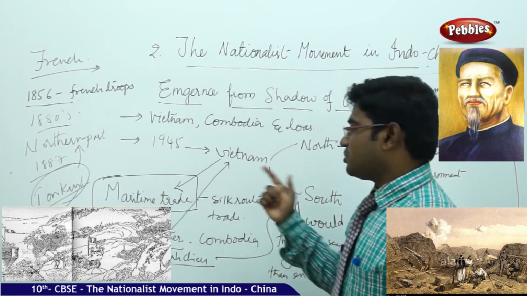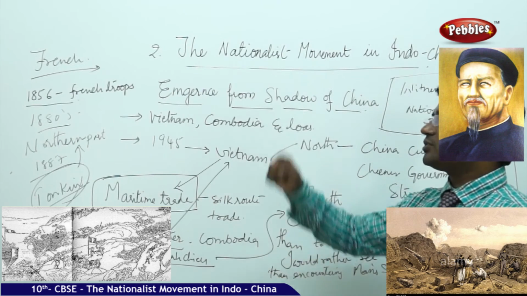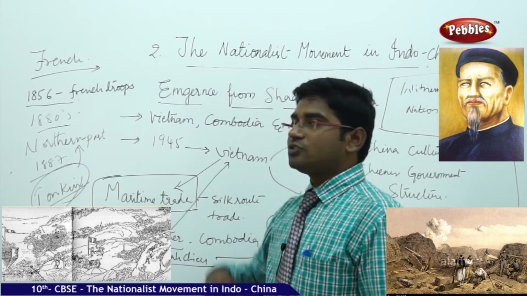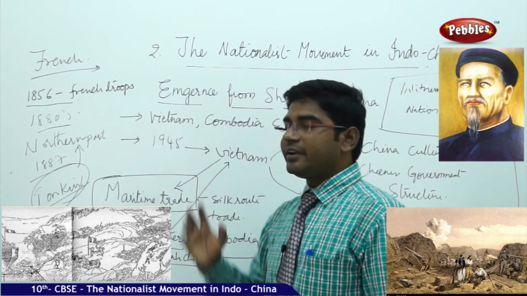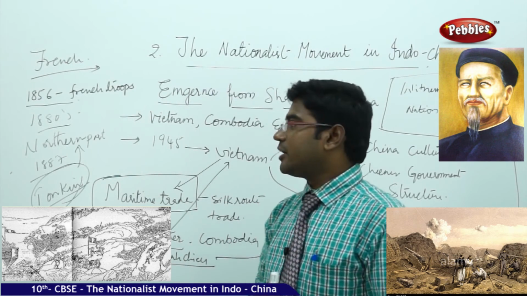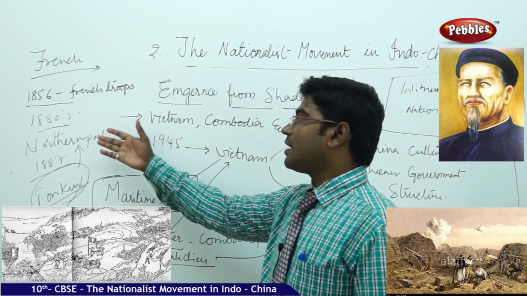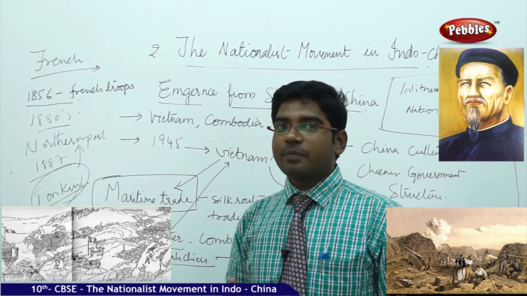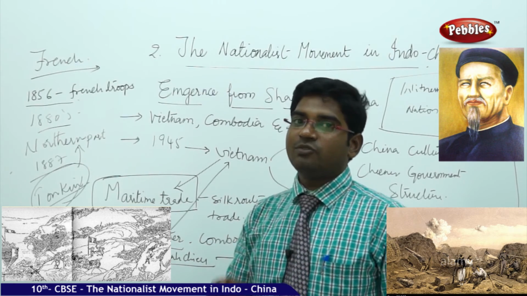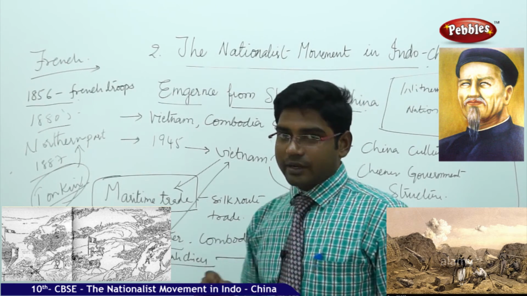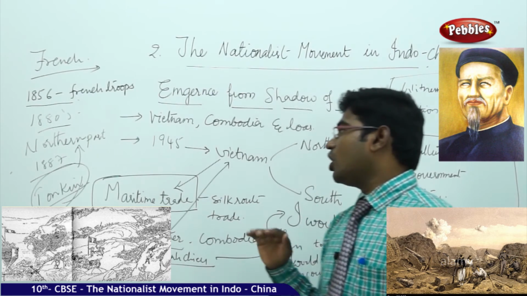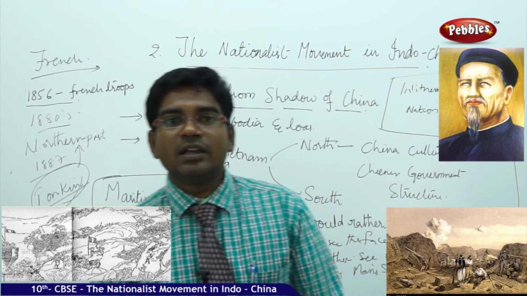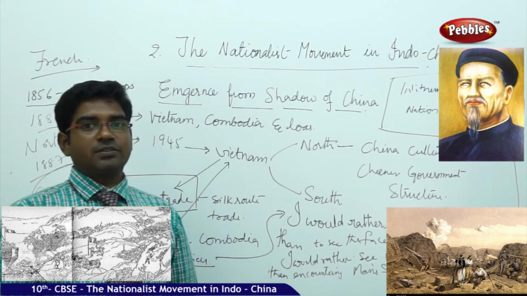So this had started, and the French in 1856 for the first time entered Vietnam with their troops, and by the 1880s the influence of the French started to grow day by day. In the northern part of Vietnam, by 1887, they were able to occupy one of the important key places in Vietnam, that is Tonkin.